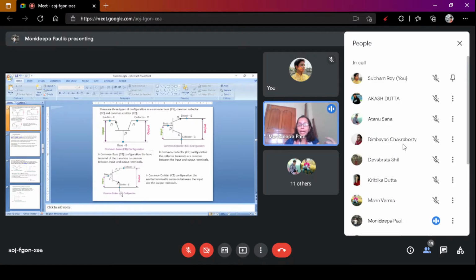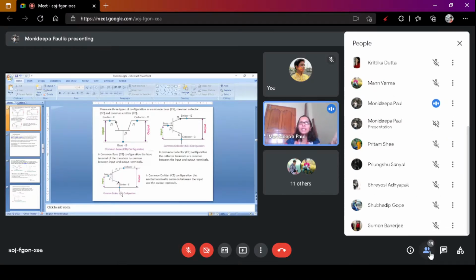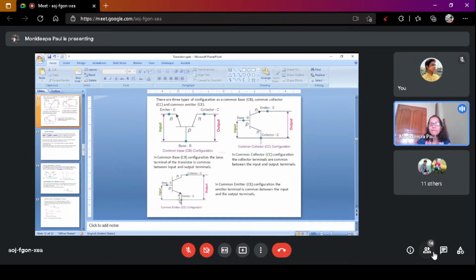In case of common emitter, emitter is the common for both input signal and output signal. So we apply the input signal between base and emitter and we collect the output signal from collector and emitter. This is the common emitter configuration. So 3 types of configurations are there for NPN and PNP transistor: common base, common collector, common emitter.